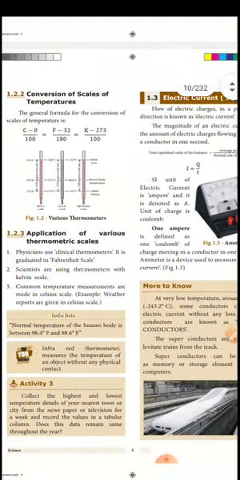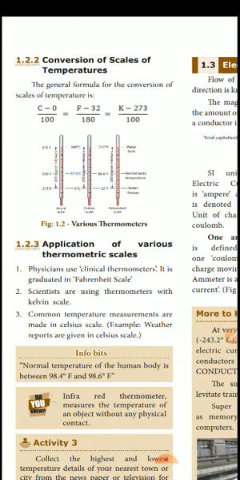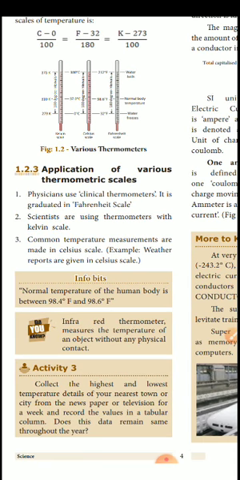Next, conversion of the scales of temperature. Here they are giving three scales: Kelvin scale, Celsius scale and Fahrenheit scale. This is the conversion of the scales. Where can we use the various thermometer scales? A clinical thermometer, you know, uses Fahrenheit. Scientists use thermometers with the Kelvin scale. And physicians, meaning doctors, use the clinical thermometer.